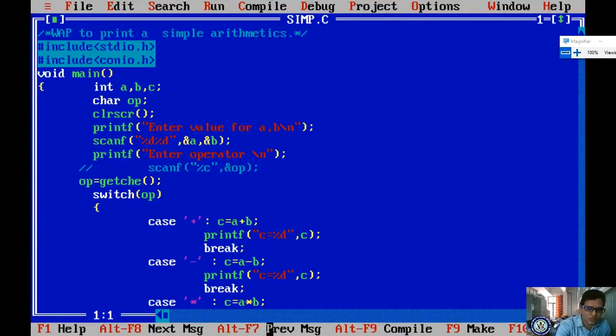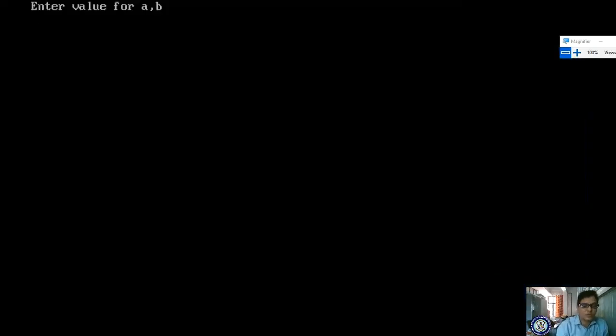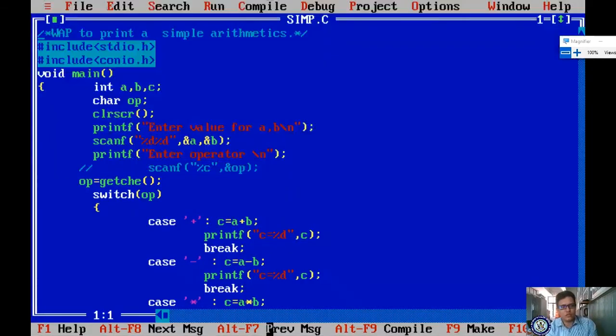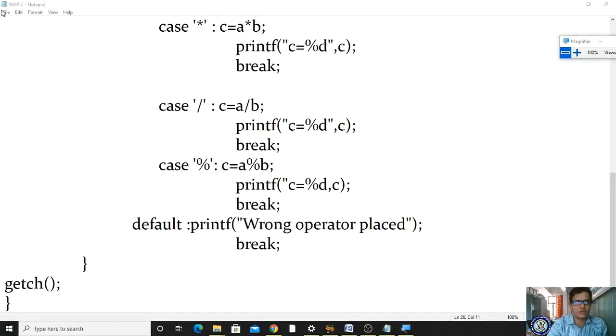Likewise it will display. For example, once again I'm running. I'm entering 2, 3, enter operator. I'm entering minus. It will give -1. Got it? If I enter the operator minus, it is immediately showing. See, immediately it is showing. So that is the power of your computer. Hope you have understood this concept. We will continue with another class. Thank you.